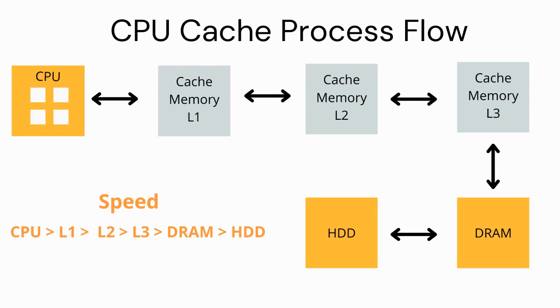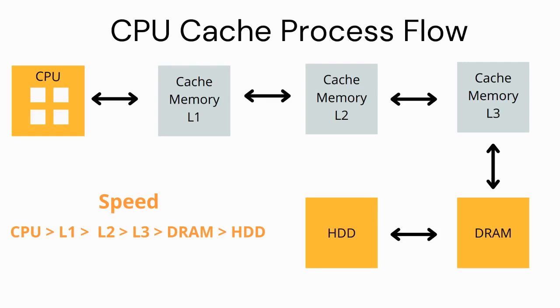Also, the cost of dynamic RAM is lower than the cost of static RAM, but the speed of static RAM is higher than the speed of dynamic RAM. The simple reason for this behavior is that dynamic RAM includes capacitors, and capacitors leak charge, so they need to be frequently recharged, whereas static RAM is made up of pure transistors, which are much more efficient than capacitors, and hence static RAM is faster than dynamic RAM.